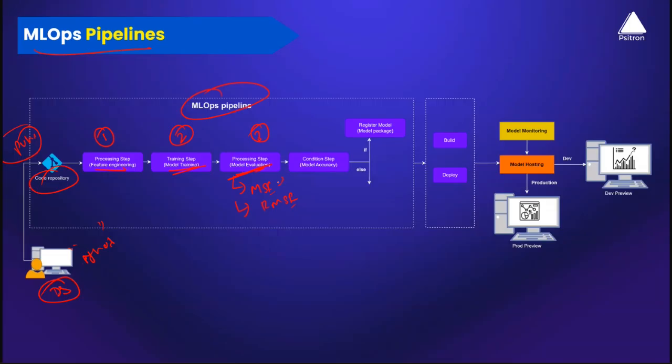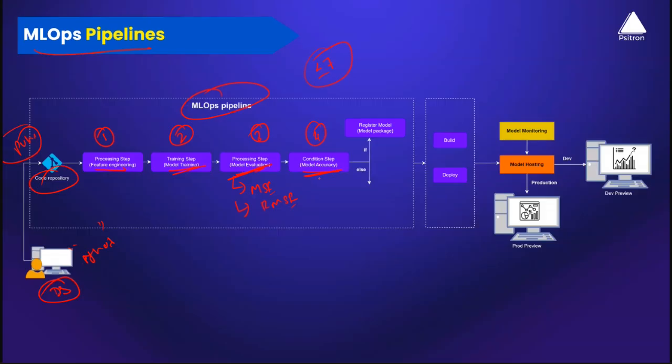Every metric that he calculates has some benchmark which is decided by a team. Let's assume, as I mentioned, my MSE score has to be less than or equal to 7. That's the benchmark your organization has decided. And in step number 4, this is where we have a condition step, otherwise I did mention the quality gate. Do you remember that? So this is where I have a condition.